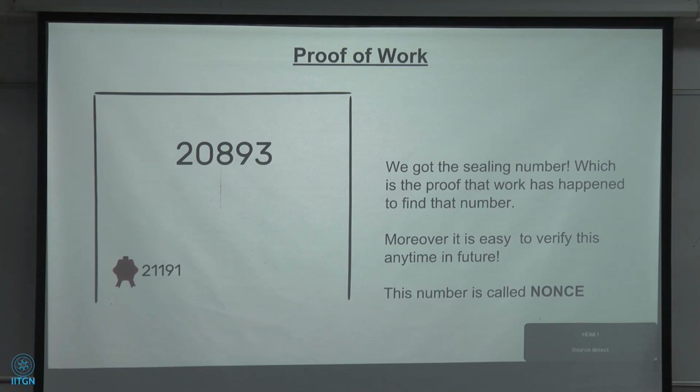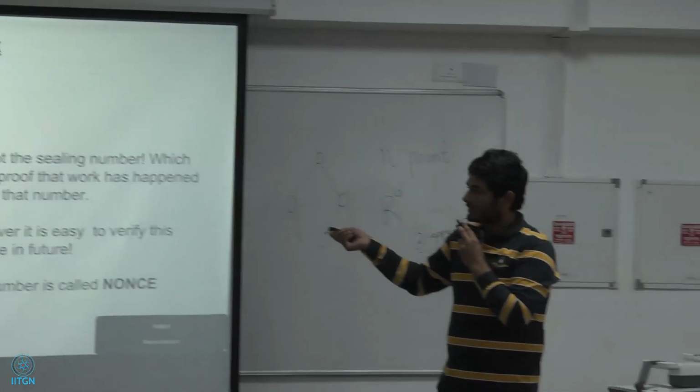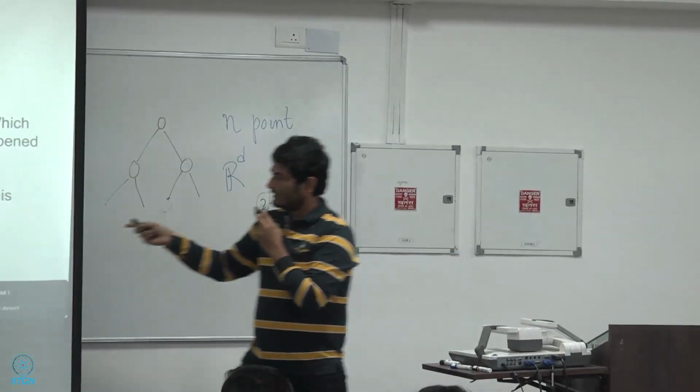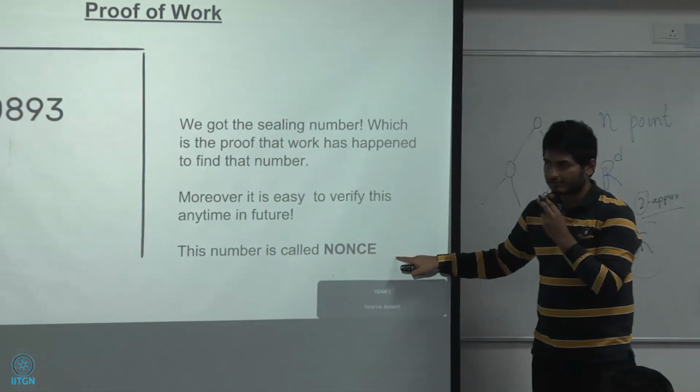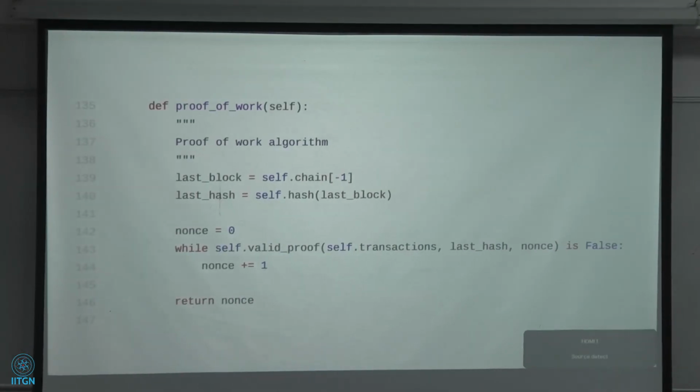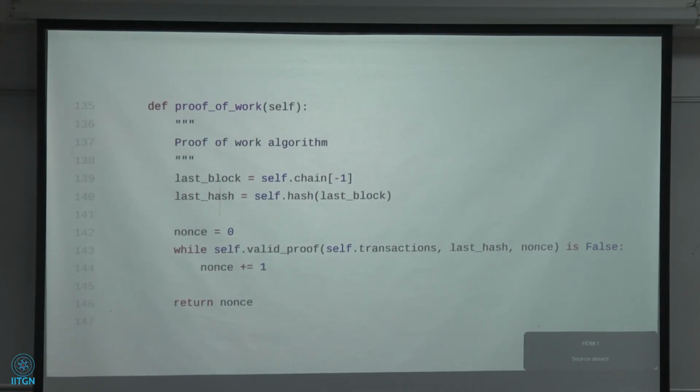That's why the Satoshi Nakamoto paper is termed proof of work. This number, in blockchain terms, is called a nonce. This is the simple proof of work thing.